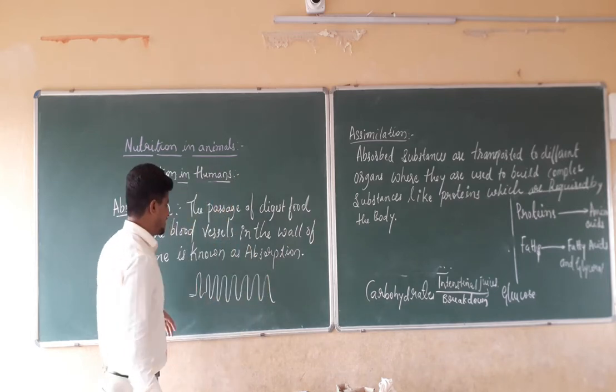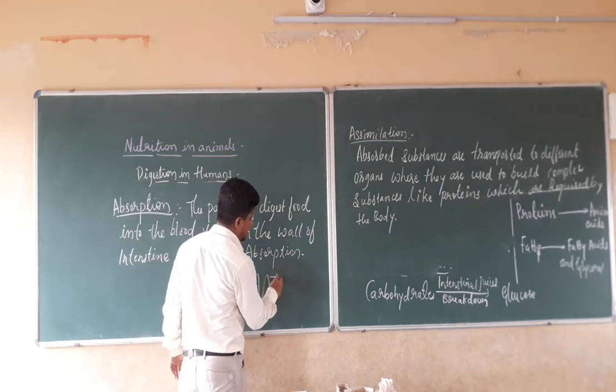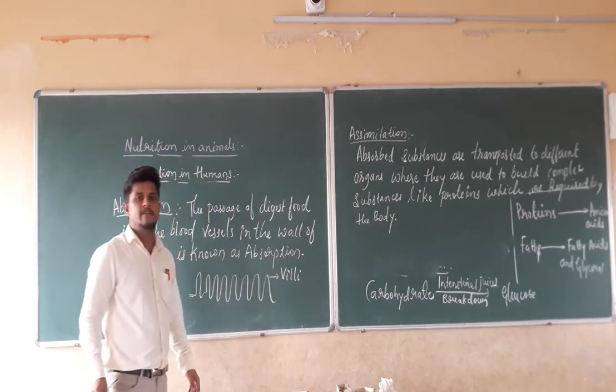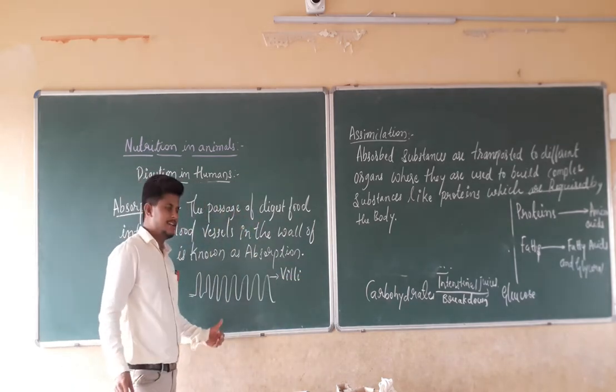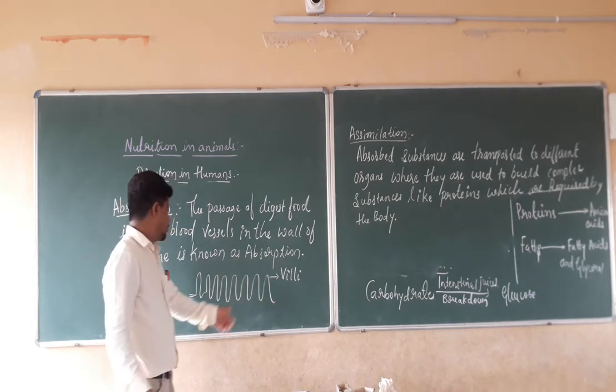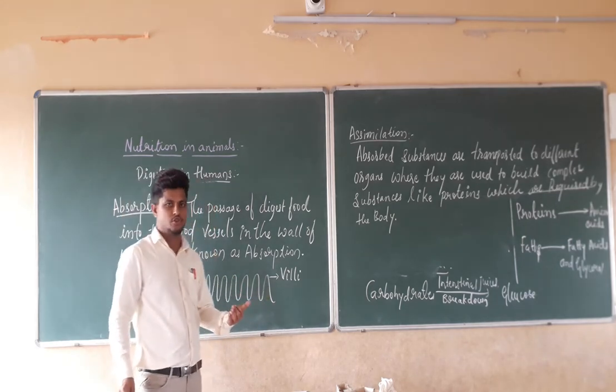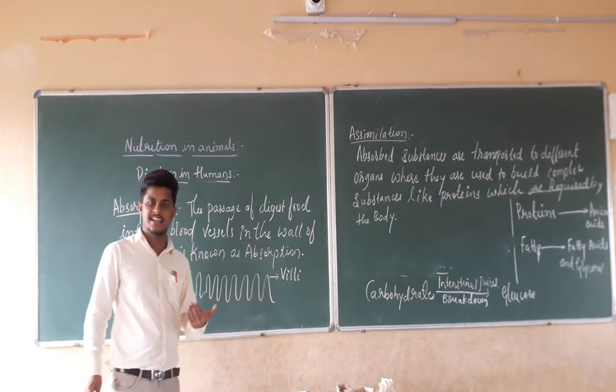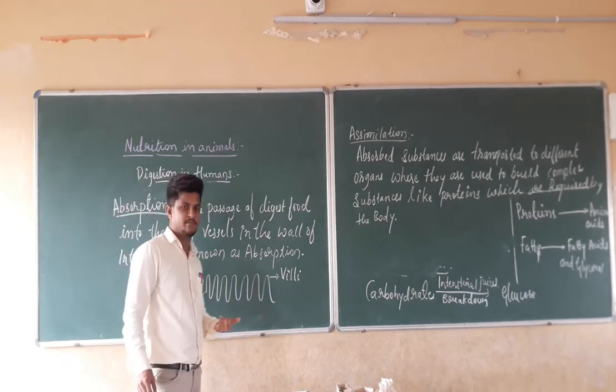Those finger-like structures are the villi. If you want to take the singular form, it is villus, and together they are known as villi. Those are the finger-like structures present inside the inner lining of the small intestine.